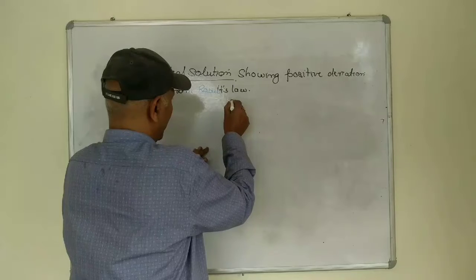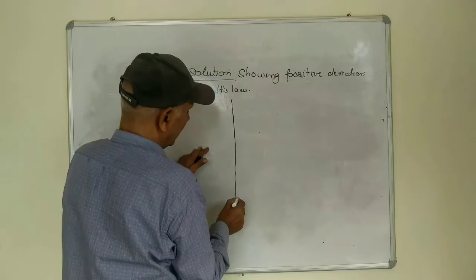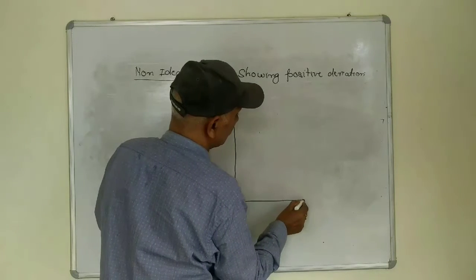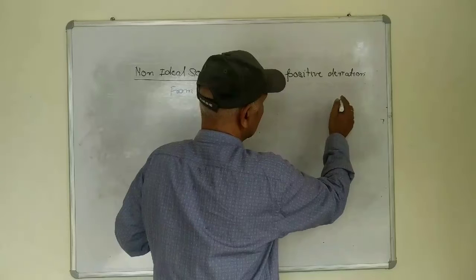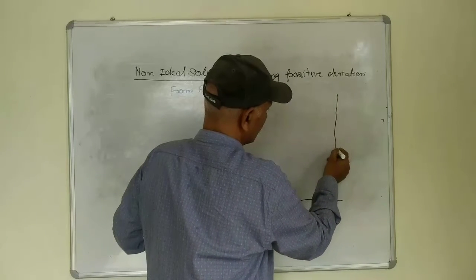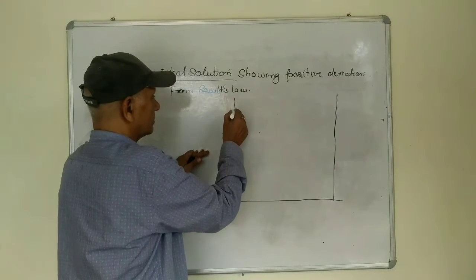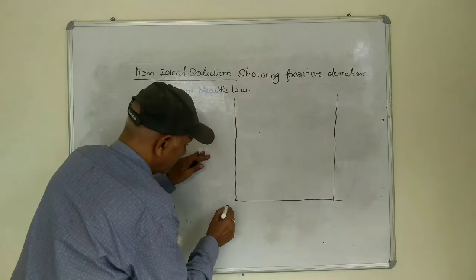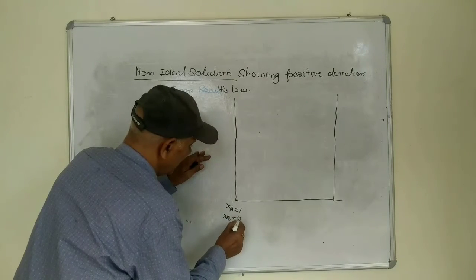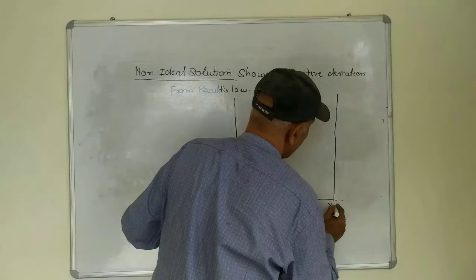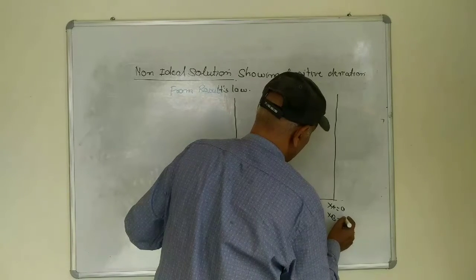Just draw a graph between the vapor pressure and the mole fraction. Here x A is equal to 1, x B is equal to 0, and at the other end x A is equal to 0 and x B is equal to 1.